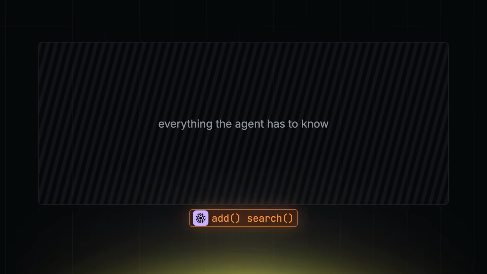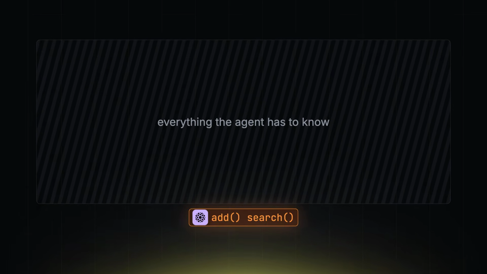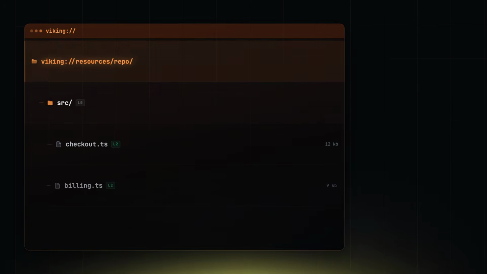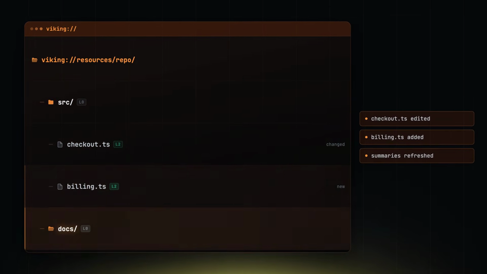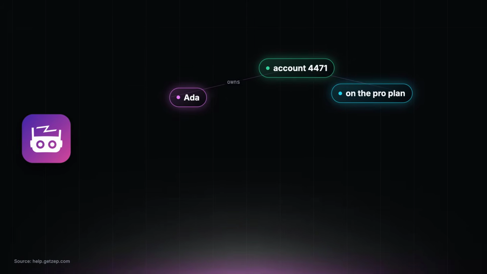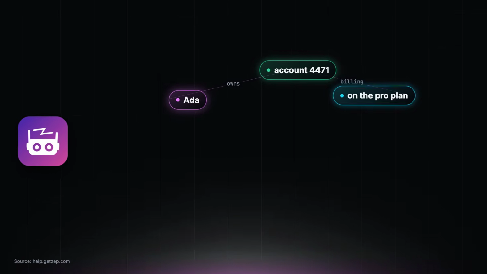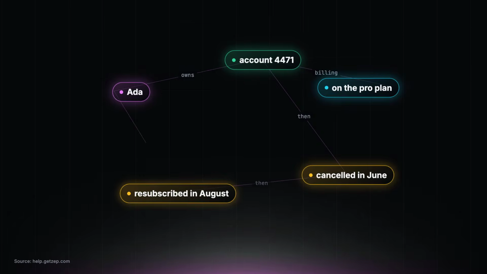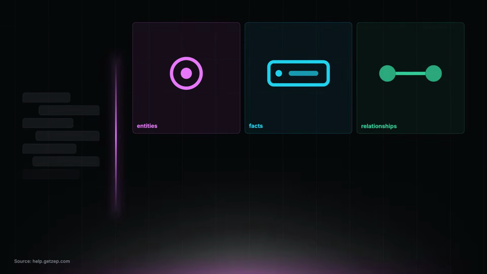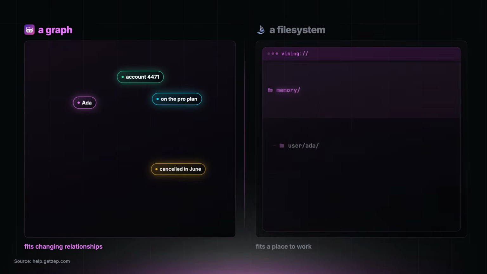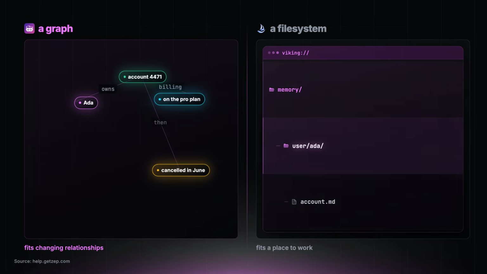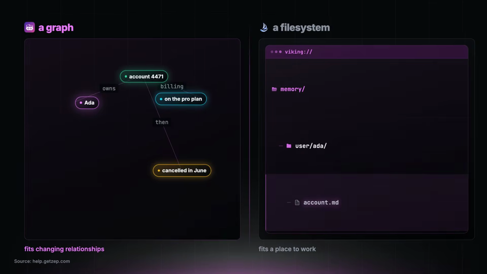My take is this: Mem0 is the better default for product memory. OpenViking is more interesting for developer agents and long-running agent systems because code agents need a working map of a changing workspace. Zep is the more dangerous comparison because Zep has a very strong idea too. It turns messages and documents into a temporal context graph. It extracts entities, facts, relationships, episodes, thread summaries, and user summaries. That is powerful. For many applications, graph memory is probably a better fit than a file system. People, accounts, dates, commitments, and changing facts are graph territory.